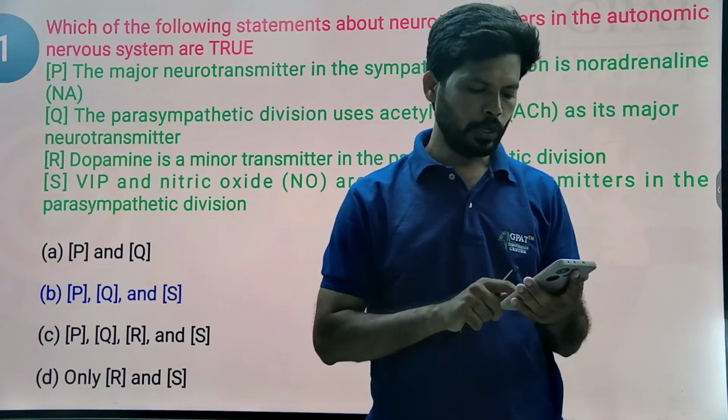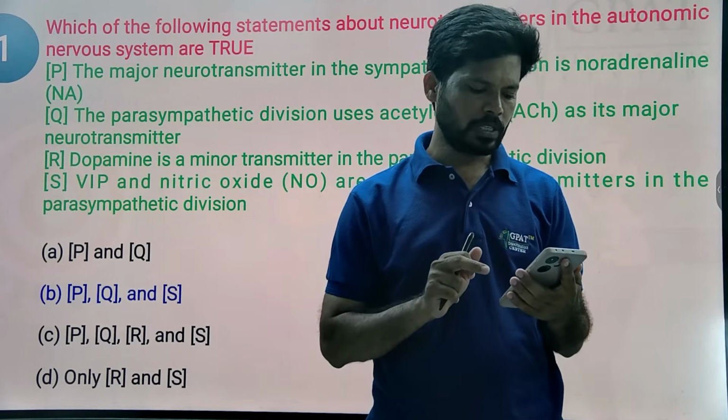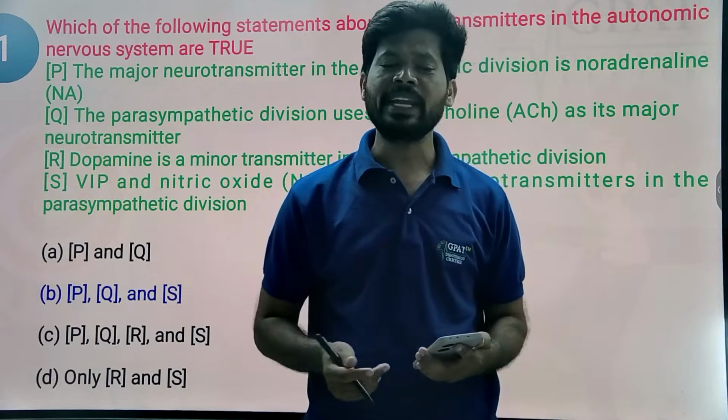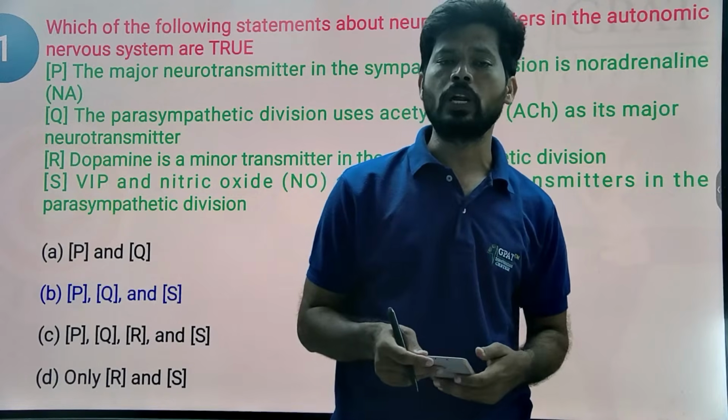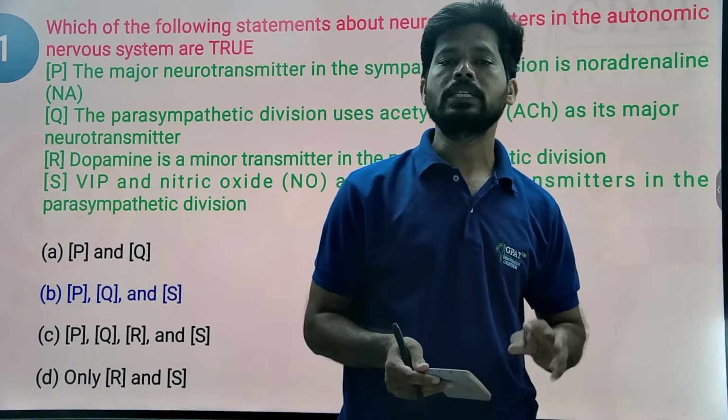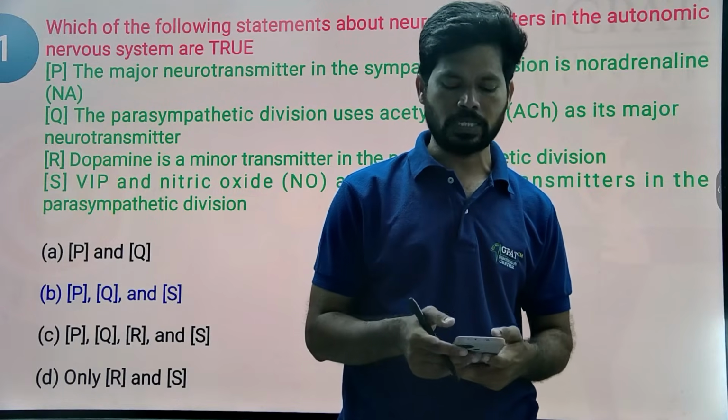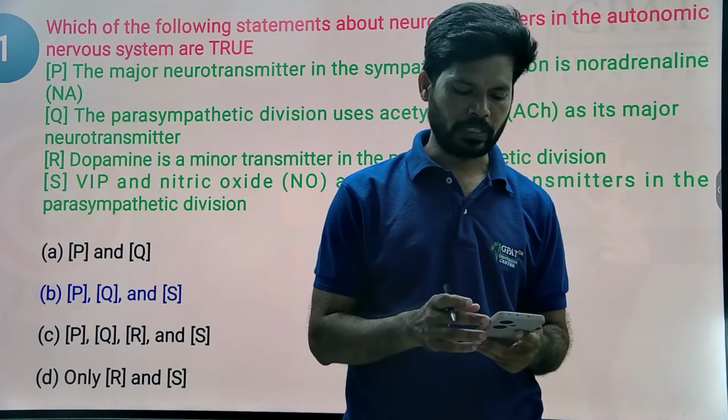The autonomic nervous system, ANS, is involuntary in nature. It regulates sympathetic, parasympathetic as well as enteric nervous system functions.